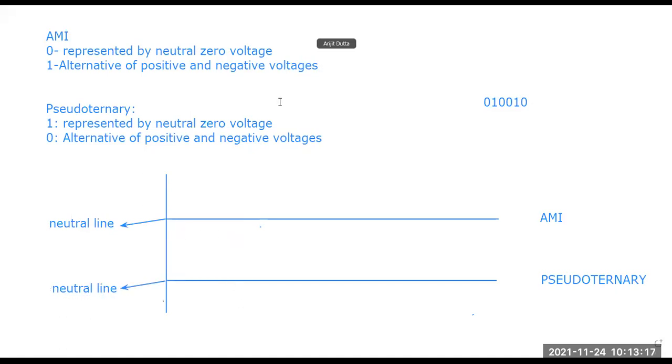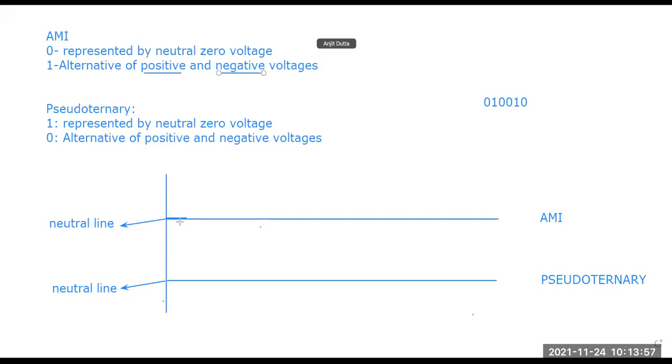Now on this neutral line, I am trying to put the values 0 1 0 0 1 0. First the value is 0. The 0 is represented by a neutral zero voltage in the AMI part, so the 0 is placed here. Now the next bit is 1, and 1 is represented by alternating positive and negative voltages.